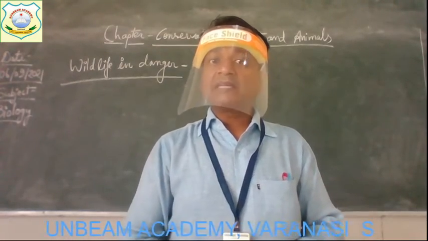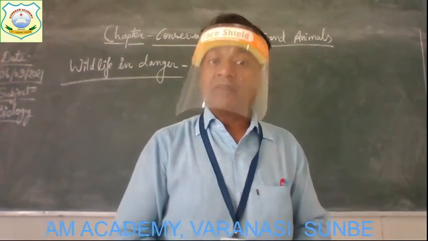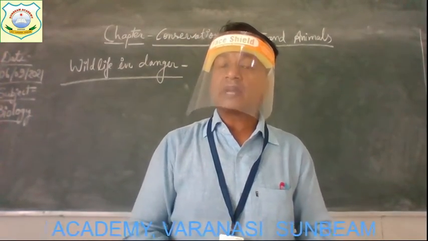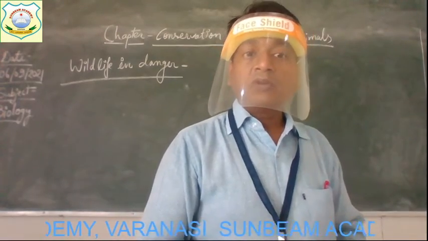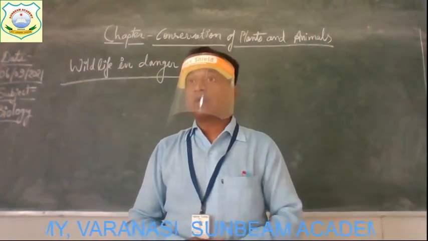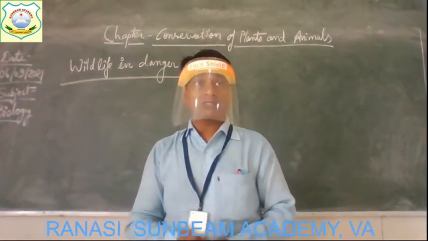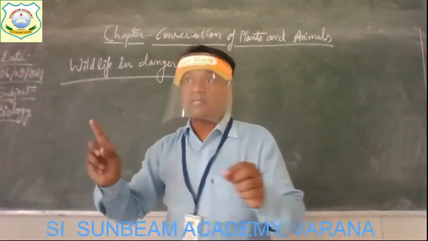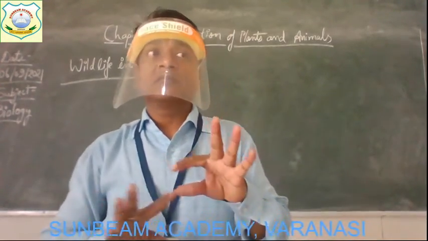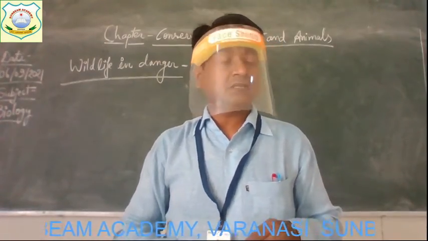We have cleared the forest, converted the grasslands into farmlands, flooded large areas by constructing dams, drained swamps, and polluted the air and water. Just see that these are all the reasons because of which wildlife is in danger. What is the first one? The first one is given as cleared forest.